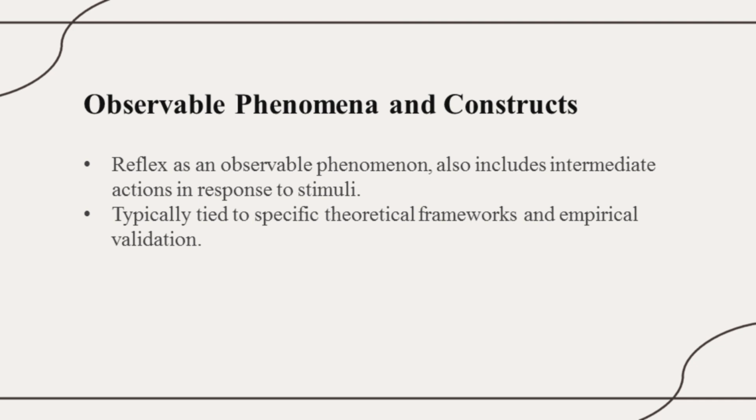A reflex is an observable phenomenon, but it also includes intermediate actions occurring within the body from stimulus to response. It is not just a stimulus and response; there are many intermediate actions happening in between, and these are also taken into consideration. Another example is habit strength, which is a quantity of reinforced trials. It is theoretical, but still it can be measured.